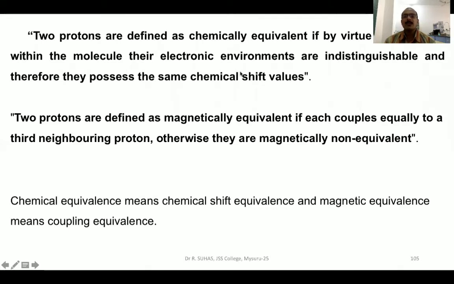That means if two protons are said to be chemical shift equivalent, then they are present in the same kind of atmosphere. They have a similar kind of chemical environment. In other words, they exhibit only one peak.